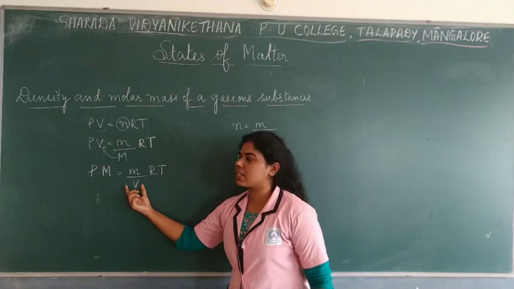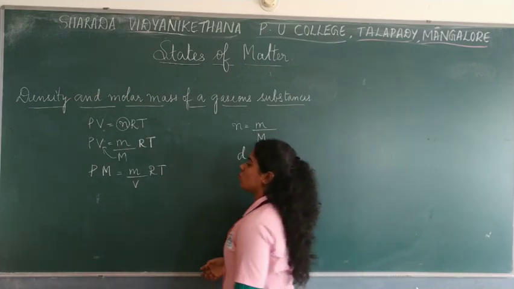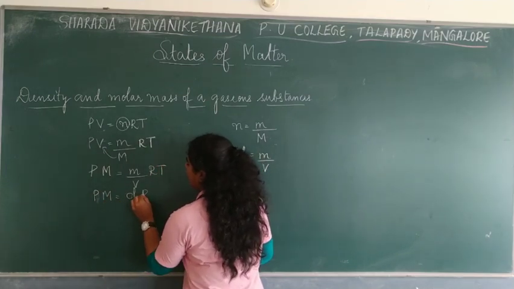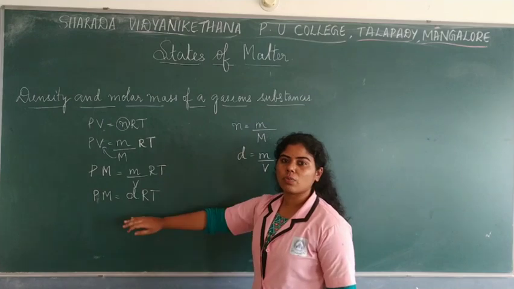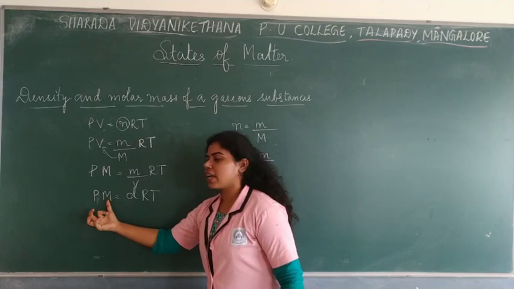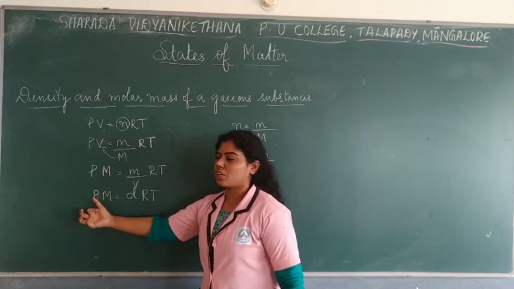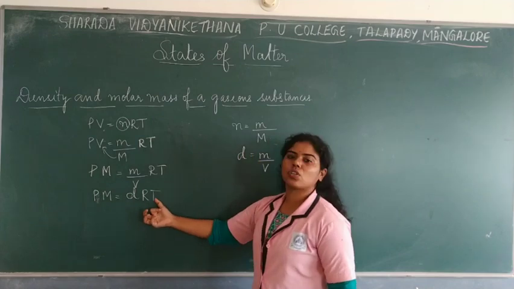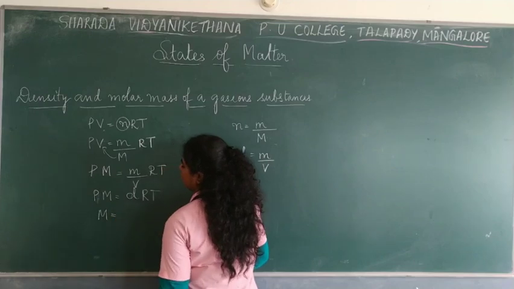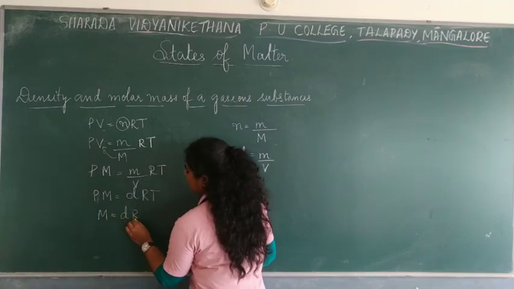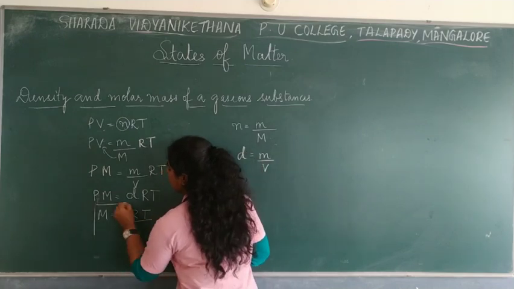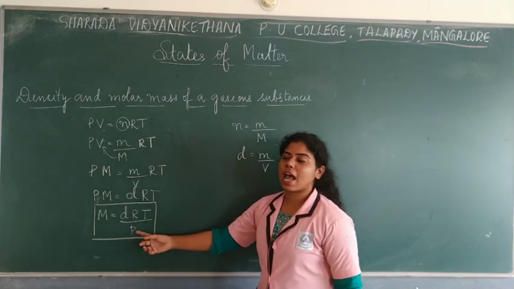Now you have the expression for density. So density is equal to mass by volume. So you write it as pressure into molar mass is equal to dRT. You have almost got the equation. Now what do we actually want? Molar mass and density. Molar mass is here, but there is also pressure over here. So we take this pressure to this side. So molar mass is equal to density into the gas constant R into T divided by P. So this is the relationship between the molar mass and density.